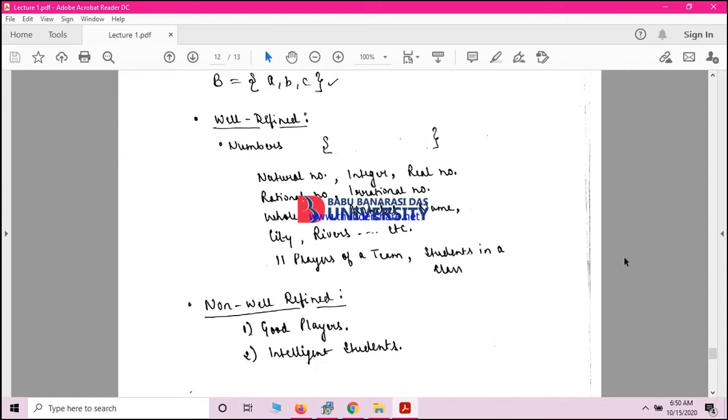In the same way, if I am saying that I want the list or set of all the students in the class, you will write all the names in your class, and that will be a well defined set. But if I am saying that you have to write down the intelligent students, so what is the criteria of intelligence? Is it 90% above? Is it 75% above? What is the criteria? So these are called a non well defined set. So this is a basic example.